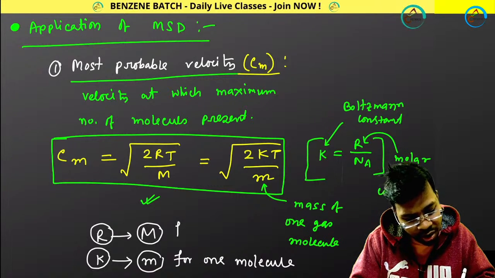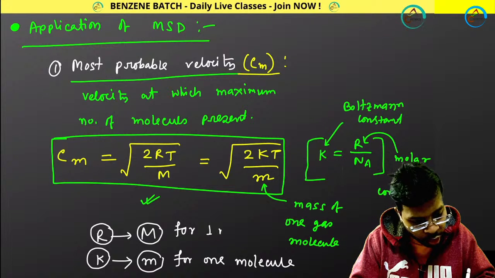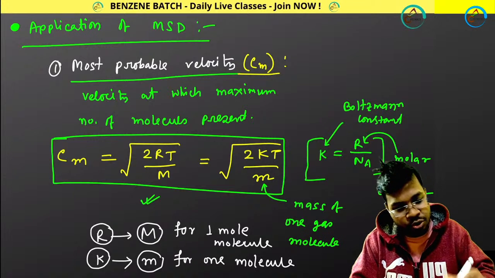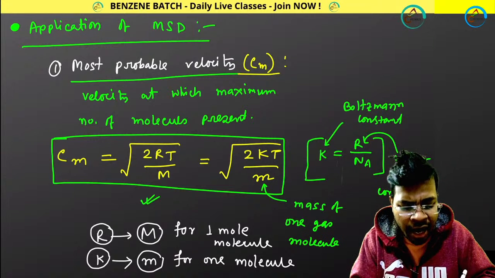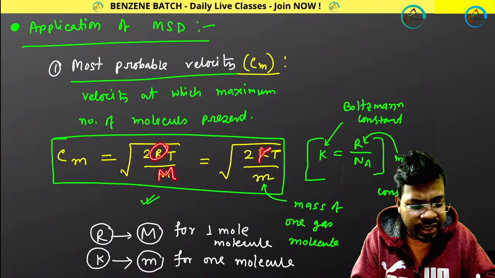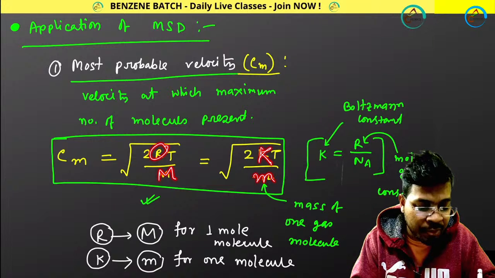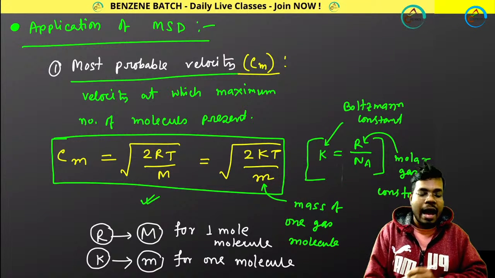And this is true for 1 mole molecule. Perfect. So don't make this mistake. If you are representing R, you have to take capital M. If you are representing Boltzmann constant, you have to take small m, the mass of one gas molecule.